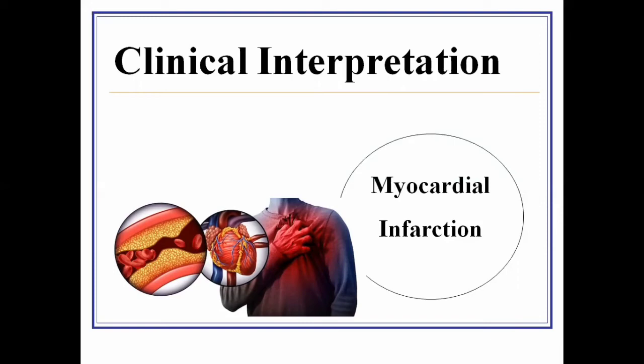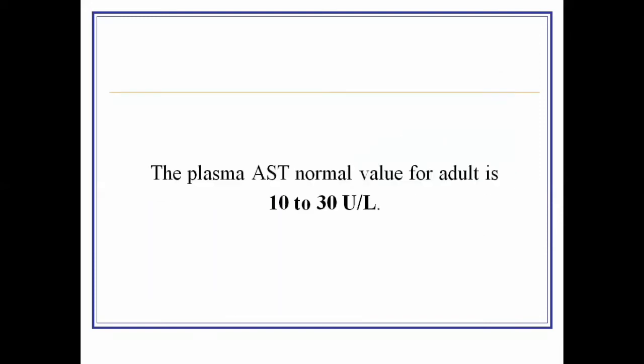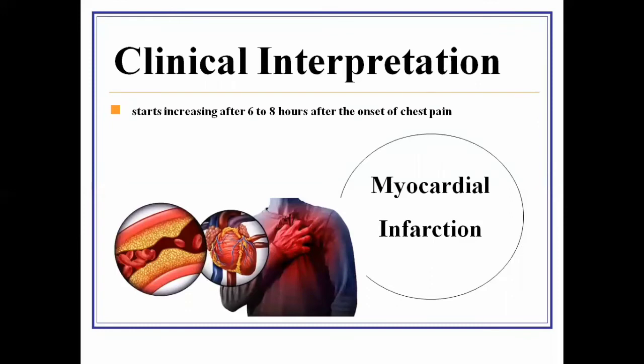As in myocardial infarction, the AST level starts to increase after 6 to 8 hours, and then it reaches the peak level. It increases very high at 18 to 24 hours, and then after 5 to 6 days it becomes normal. After prognosis or after following the treatment, from 4 to 5 days the levels tend to become normal.